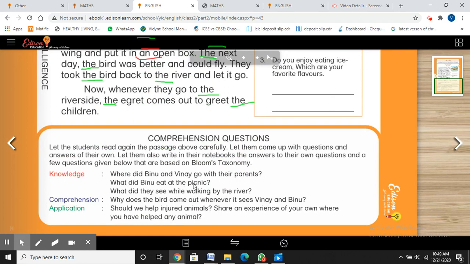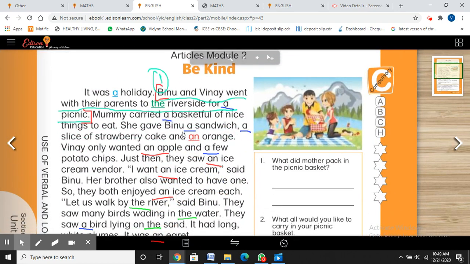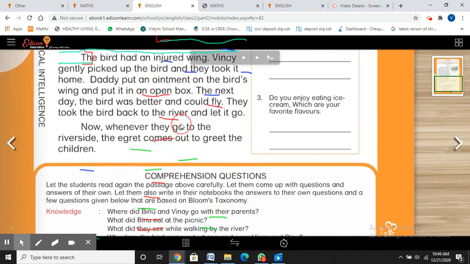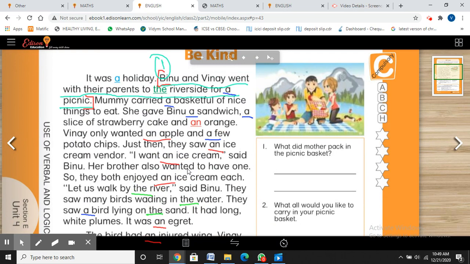What did Binu eat at the picnic? Past tense. Binu ate a sandwich, a slice of strawberry cake, and an orange with an ice cream. So, Binu ate, A-T-E. Because your question is in past tense, your answer should be in past tense.